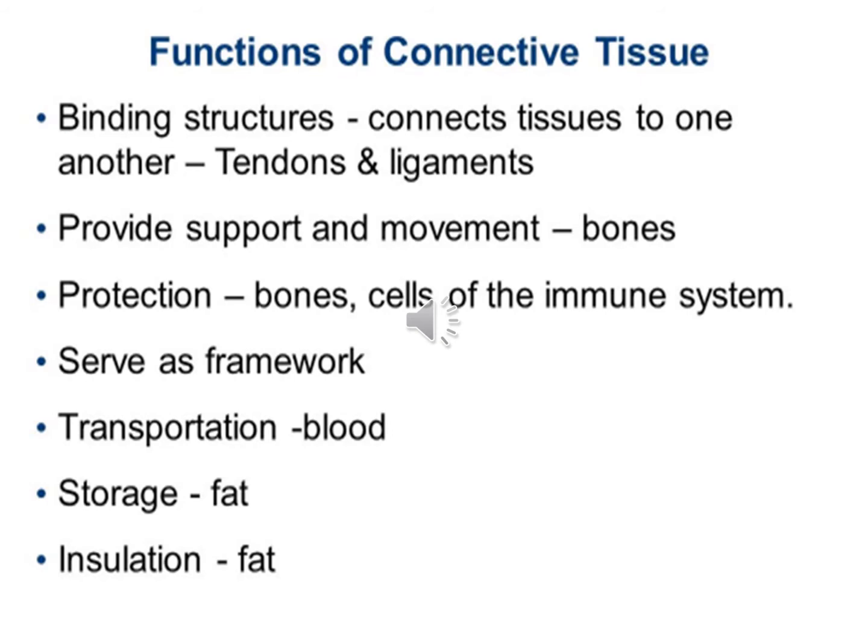And then the cells of the immune system are going to help in protecting the body, defending the body against different pathogens. Then it is going to help as a structural framework, and then transportation of fluid, transporting fluid and dissolved materials, which is the blood, which is also a specialized connective tissue. Then you have storage of fats, which is the adipose tissue, which is going to store the fats. Insulating part is also being done by the fat tissue.